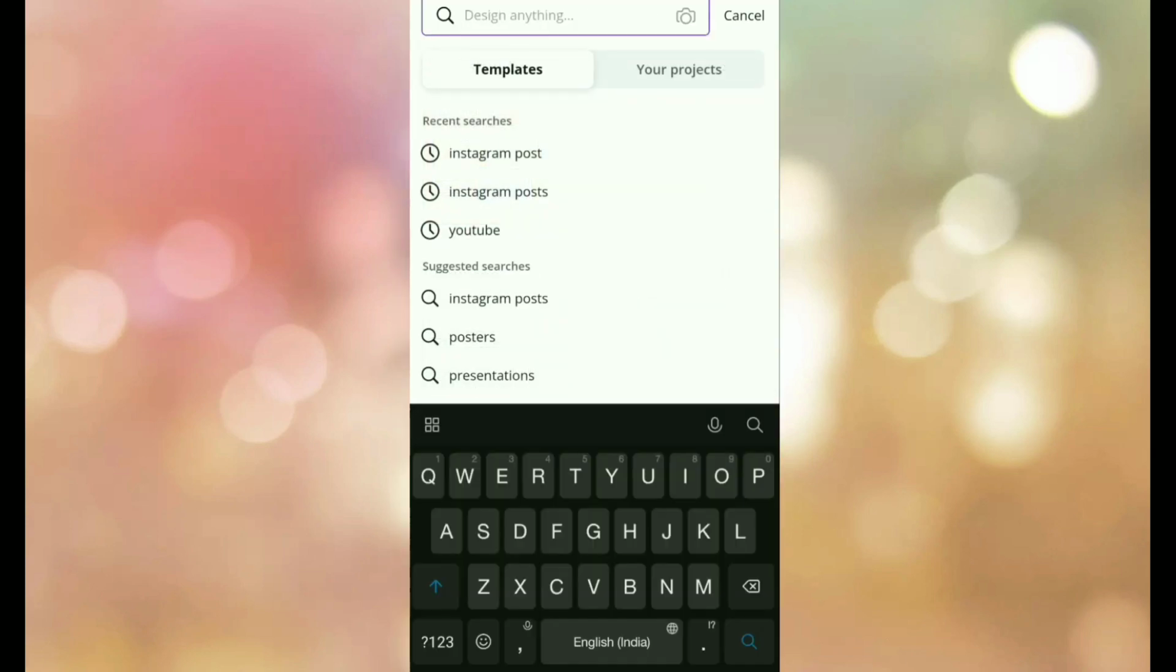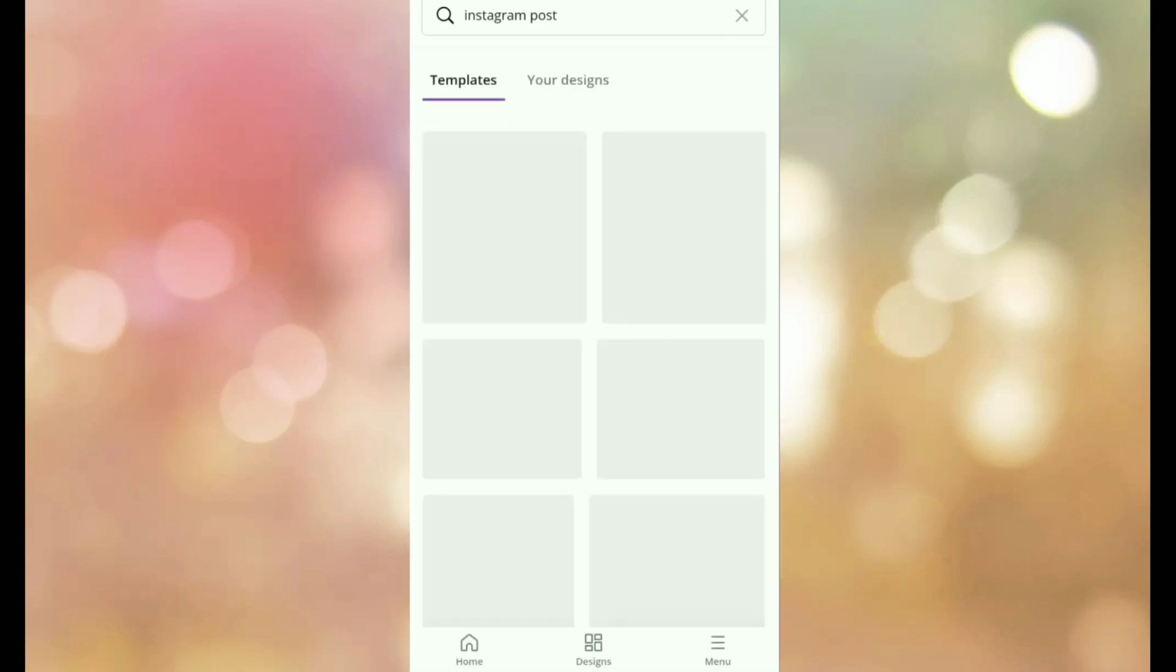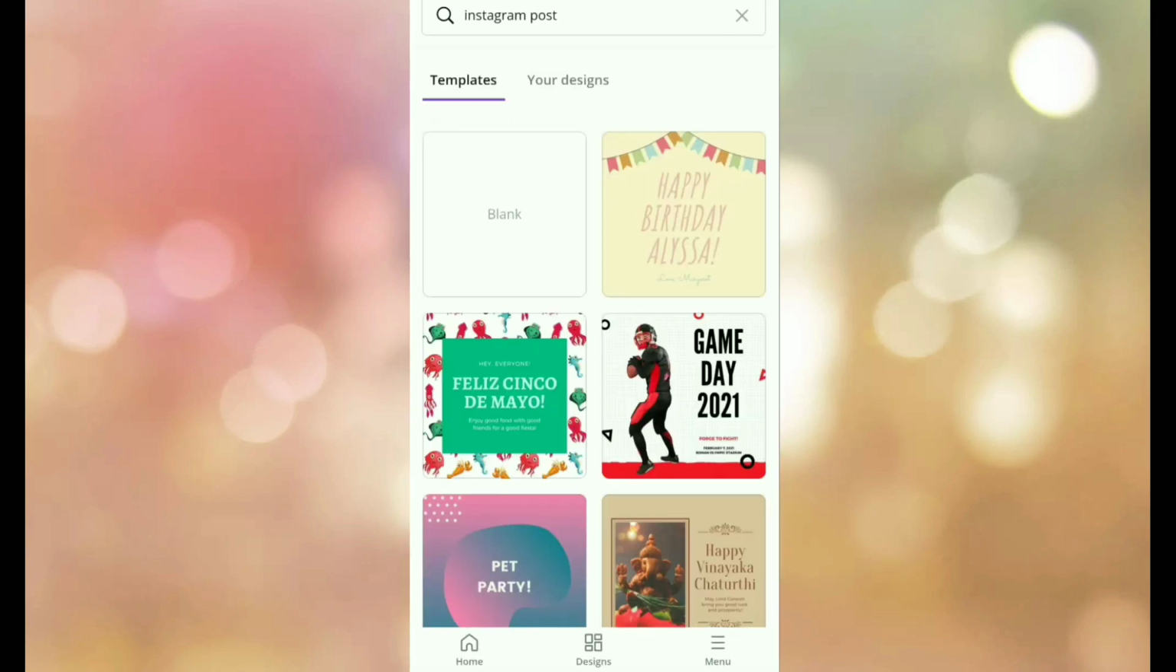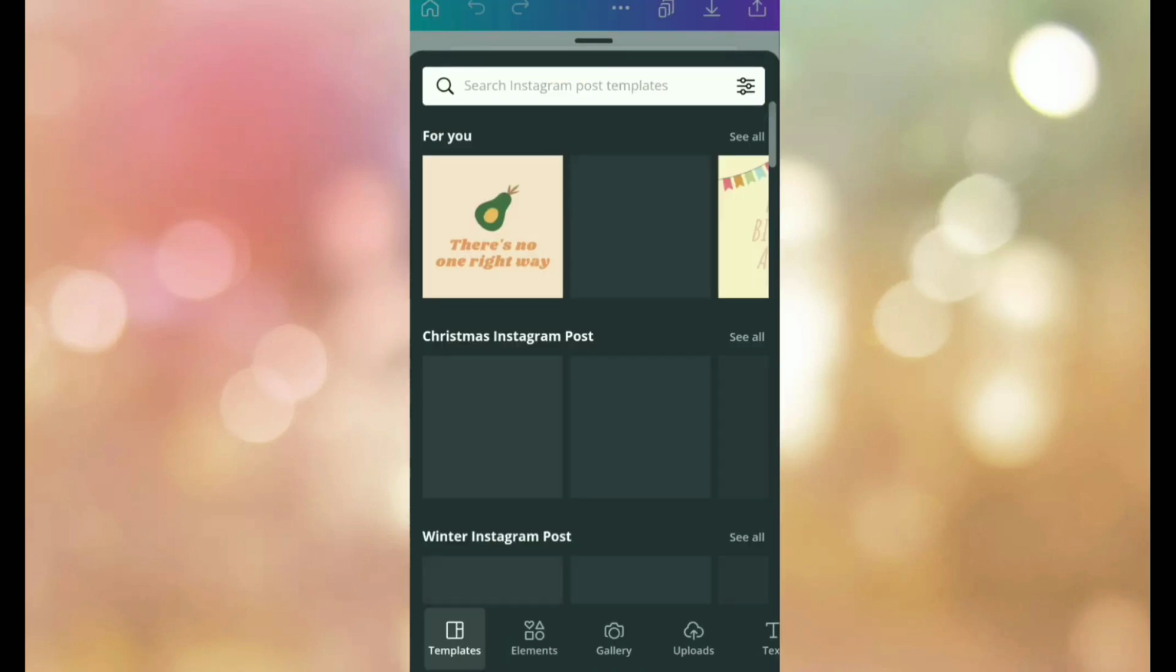Today we come up with the exciting text effect. So, let's begin. Firstly, we are going to take our Instagram post blank page. Now, as you can see, we have selected.